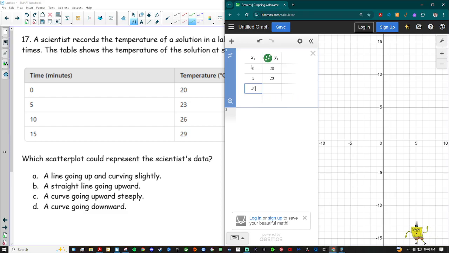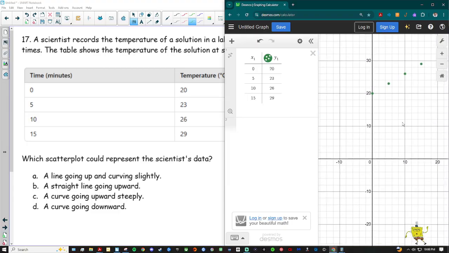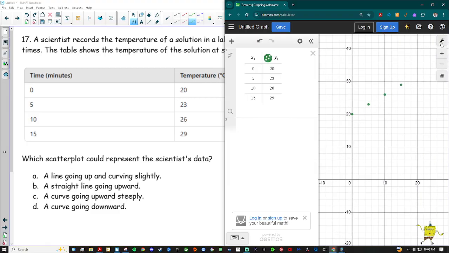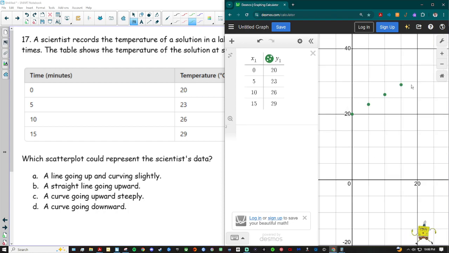We have 10, 26. And we got 15, 29. Now I can't see anything. I just need to zoom out. So here I'm looking at my points. I'll make it a little bigger for you. Here's my points. I can see my points are going up.